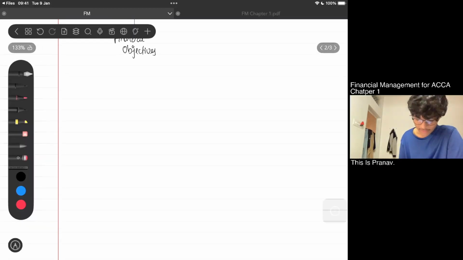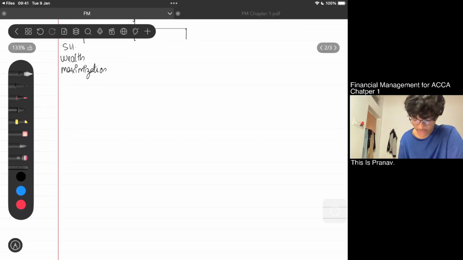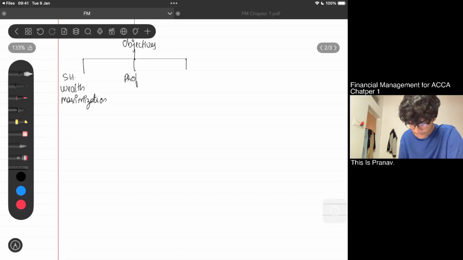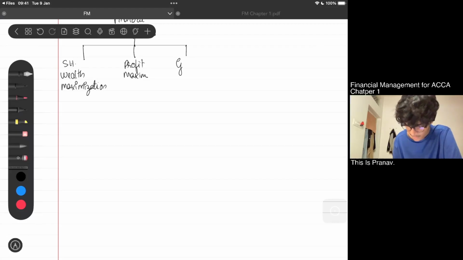And under these financial objectives, we again have 3 arrow marks. One is shareholder wealth maximization. Another one is profit maximization. And finally, we have growth in EPS, that is earnings per share.